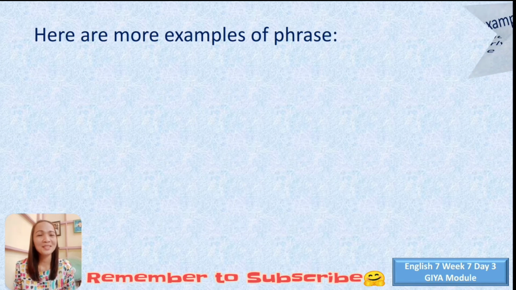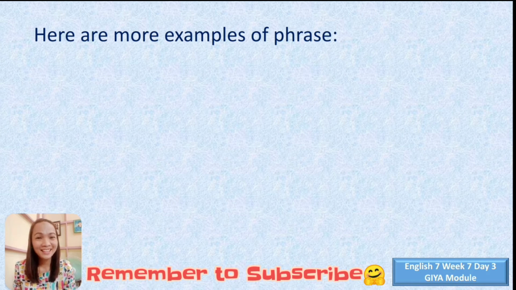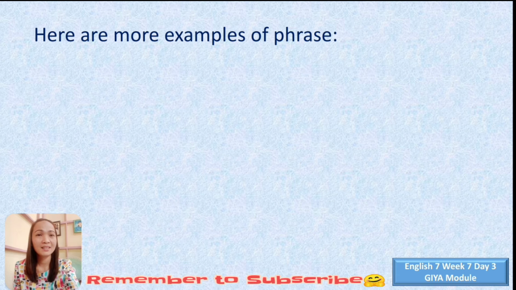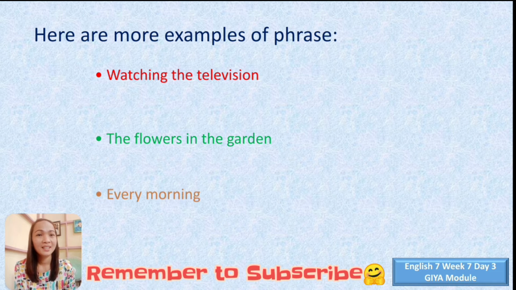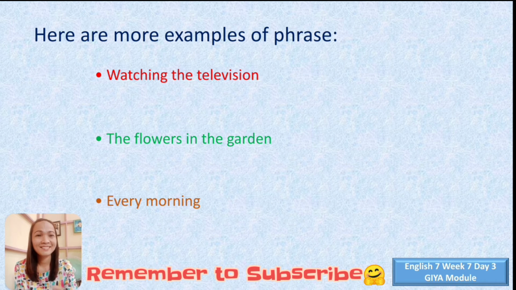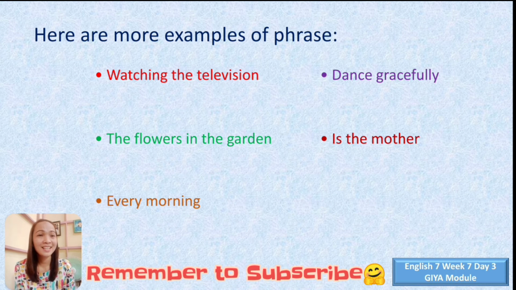So let's proceed. Here are more examples of phrase. Again, a phrase doesn't have a subject and verb pair. Number one, watching the television. Though it has a verb, it does not have a subject. Number two, the flowers in the garden. It does not have a verb. Number three, every morning. It just signifies time. Number four, dance gracefully. No subject at all.